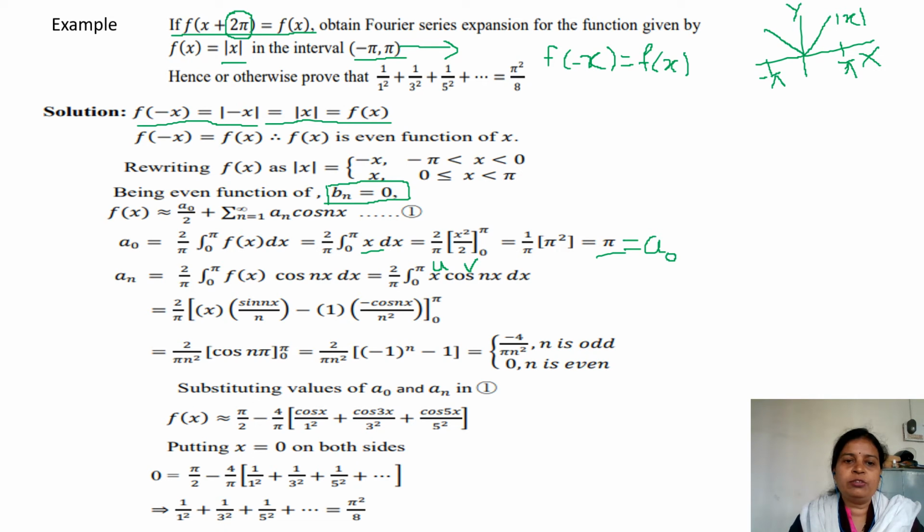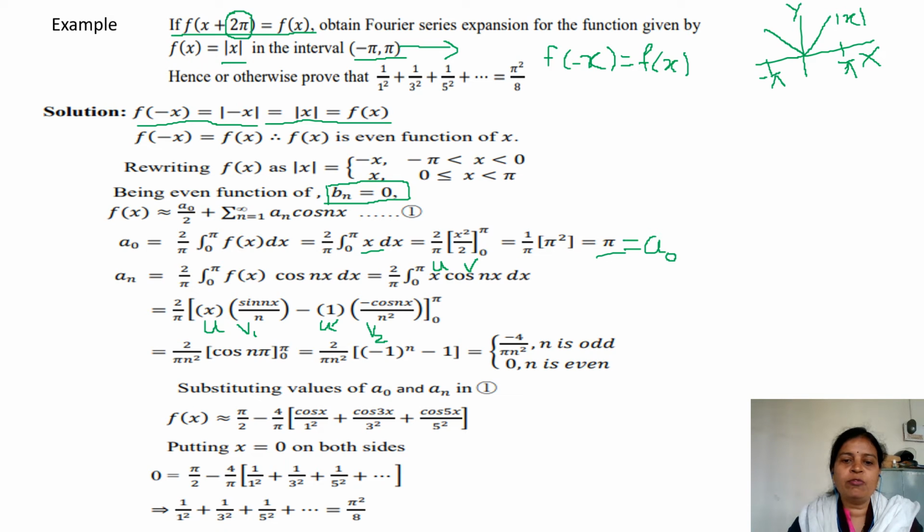The first integration of v is cos nx, and cos nx integration is sin nx upon n, minus the differentiation of u, that is the differentiation of x, which is 1, and then again one more time integrate v1, which will give you v2. Since it is the integration of sin, the sign will change, it will become minus cos nx upon n square, from 0 to pi.